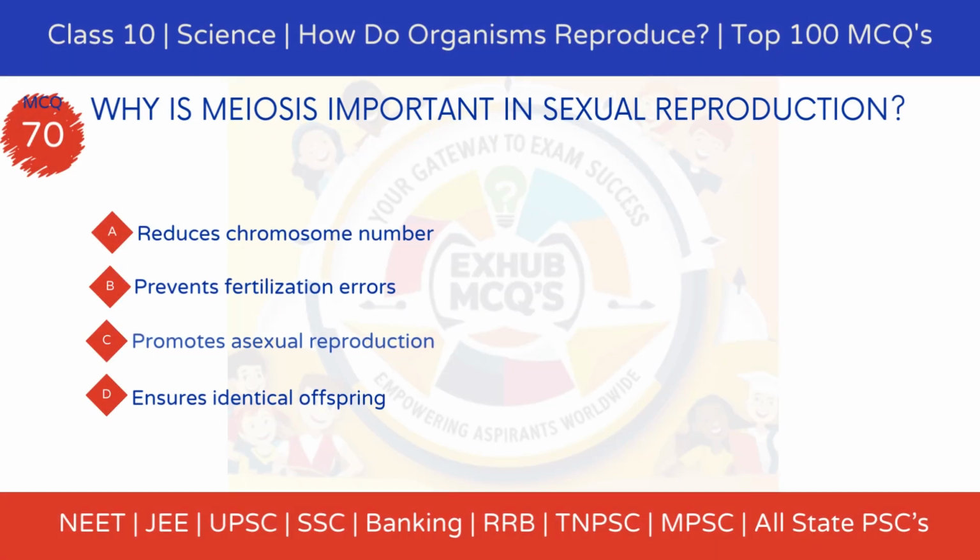MCQ 70. Why is meiosis important in sexual reproduction? Option A, reduces chromosome number. Option B, prevents fertilization errors. Option C, promotes asexual reproduction. Option D, ensures identical offspring.